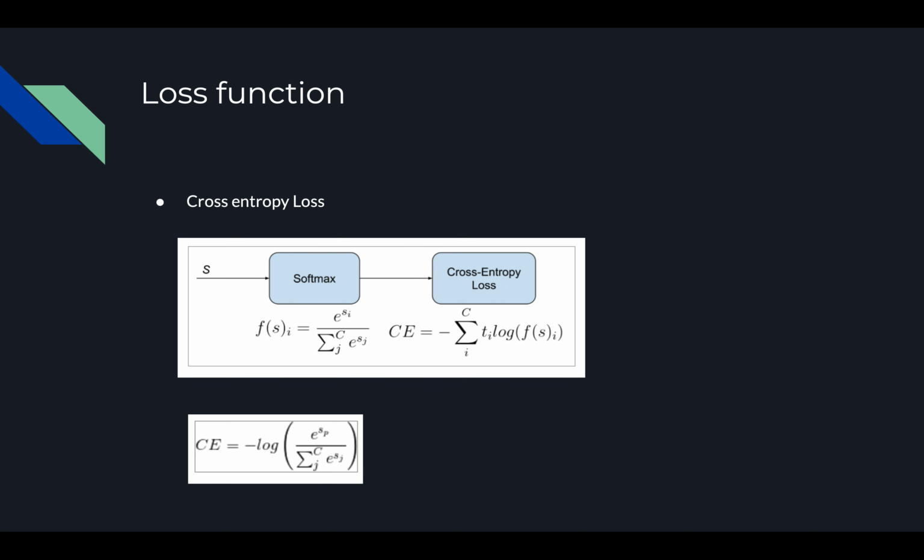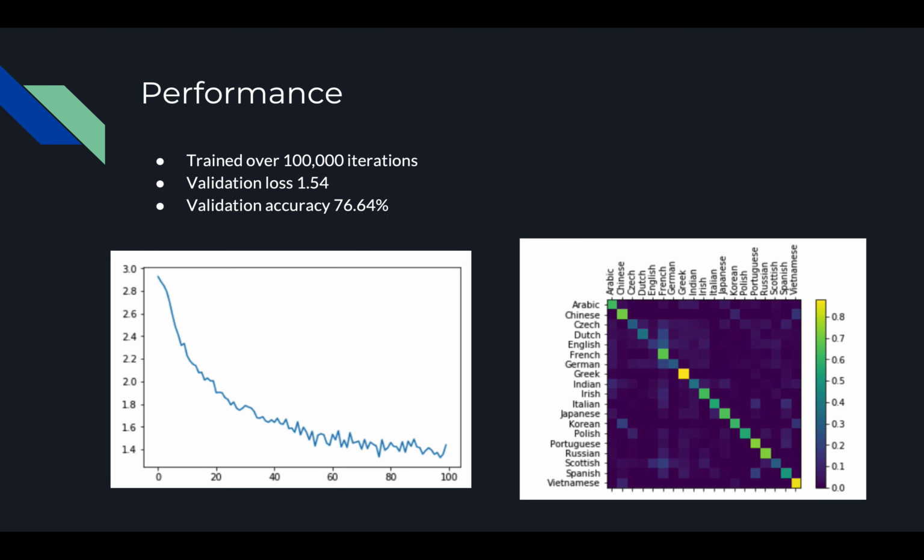We use a standard cross-entropy loss, which utilizes the softmax function, and we're taking the negative log of that. Basically, we're penalizing predictions that are 0, meaning they are wrong classifications, and we want to promote the predictions that have a 1, meaning that it belongs to the true class.